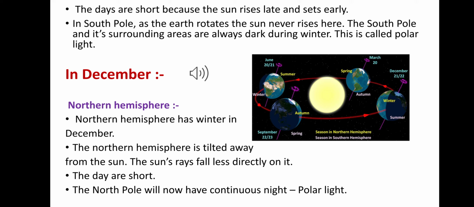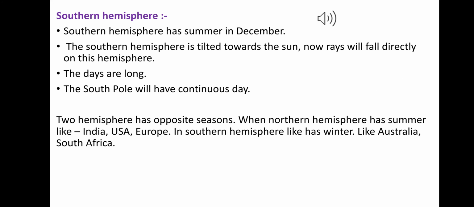Okay, in the southern hemisphere, in the month of December, it has summer. The southern hemisphere is tilted toward the sun, and so the sun's rays fall directly on the southern hemisphere, and the days are long as the sun rises early and sets late.